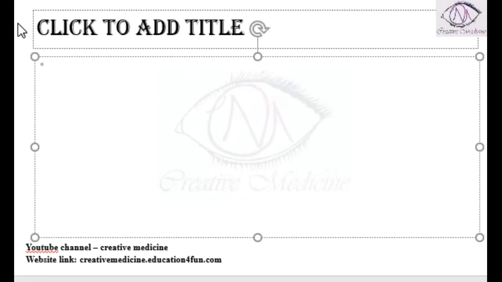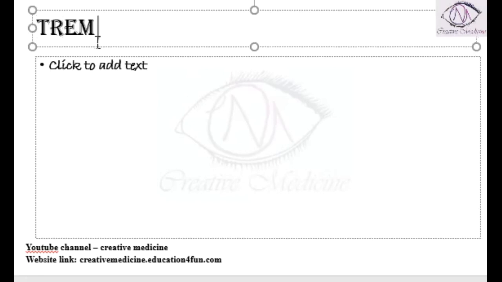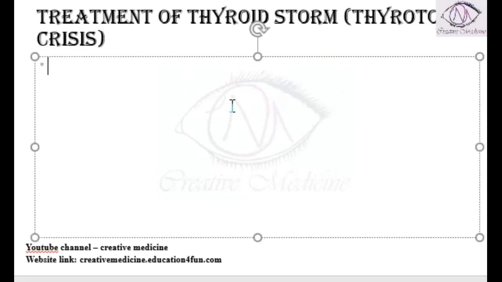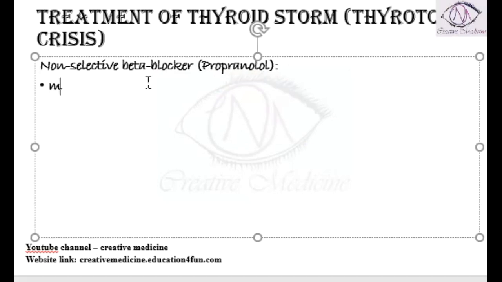In the treatment of thyroid storm or thyrotoxic crisis, this occurs due to sympathetic overactivity. So first and foremost, non-selective beta blockers should be given to the patient. Especially propranolol is indicated in the patient. This is the most valuable measure in thyroid storm. It is actually most important in thyroid storm.